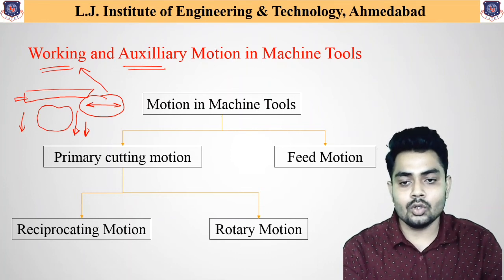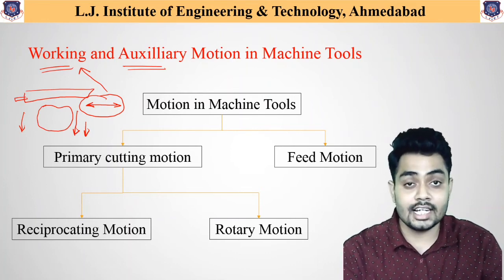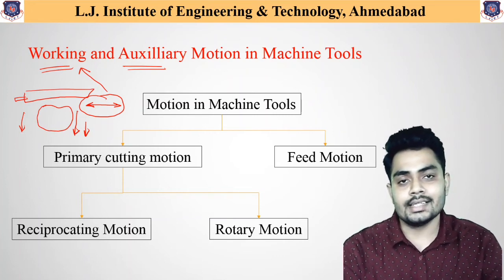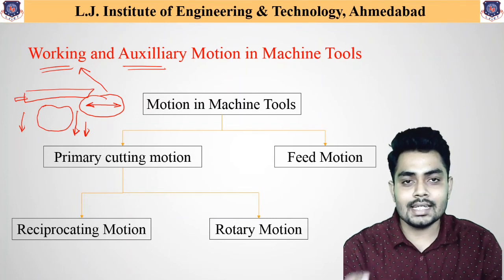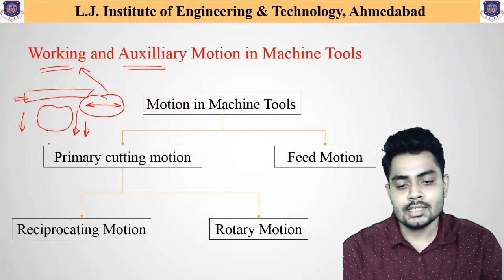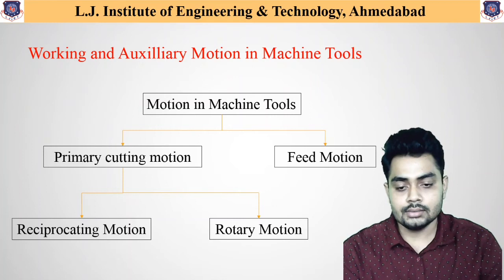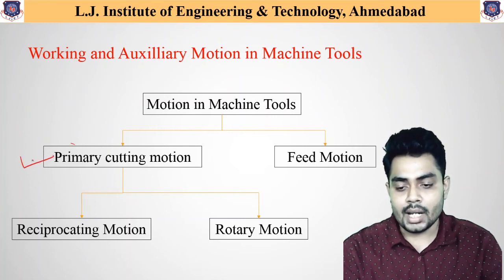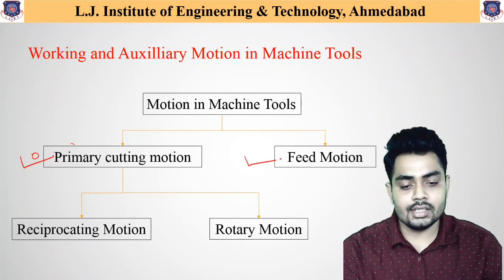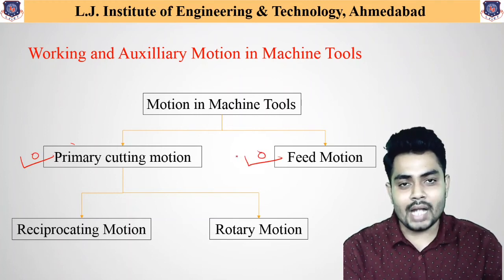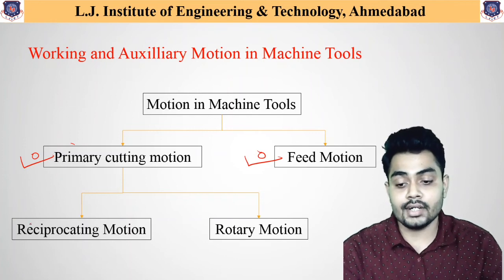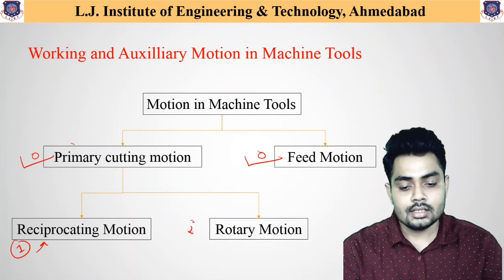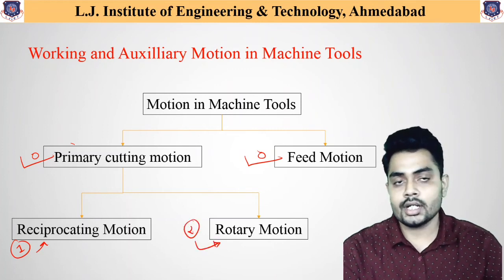Similarly, in all these different types of machine tools, there are different variations of machines in which different movements are necessary, and these movements are given by using different mechanisms. If we summarize further, the motion of a machine tool is classified as, first, primary cutting motion, and second, feed motion. The primary cutting motion is further classified as, first, reciprocating motion, and second, rotary motion.